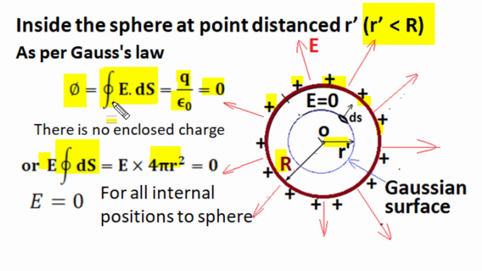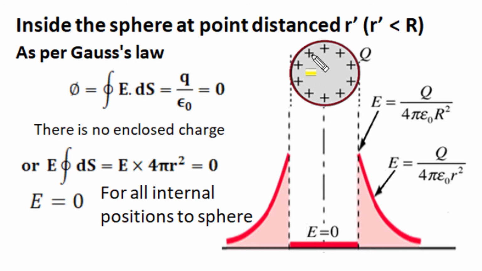And since total flux coming from Gaussian surface as per Gauss law is equal to enclosed charge, since there is no enclosed charge, so it is 0. Now neither 4 pi nor r dash square could be 0, so it is only the internal electric field which is 0. So for a conductor sphere, whether it is solid or hollow, for all internal positions there is no internal electric field. E inside the conductor is 0. For a spherical conductor having charge only on the outer surface and no internal charge, the internal electric field everywhere inside the conductor sphere is 0. So electric field, whether it is at center position or any other internal position inside the conductor at a distance from center less than radius, everywhere electric field is 0.